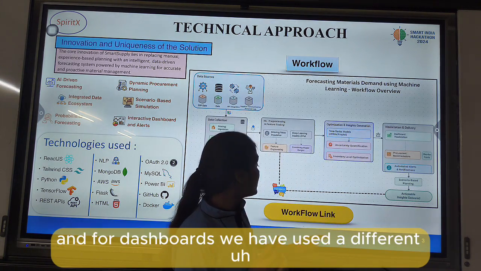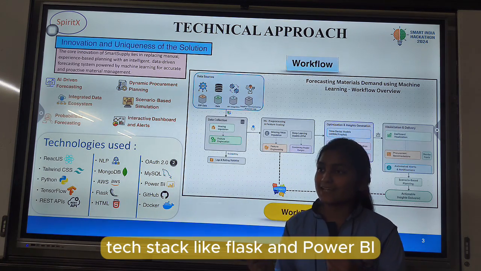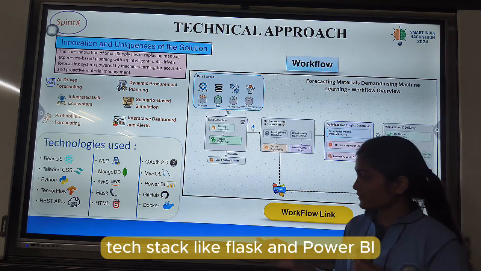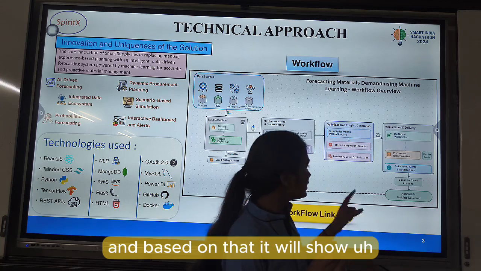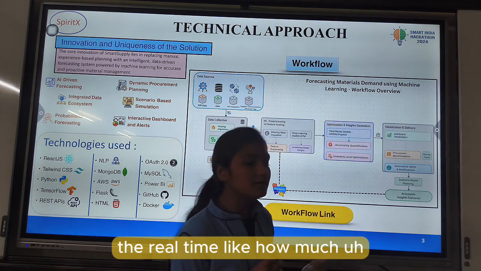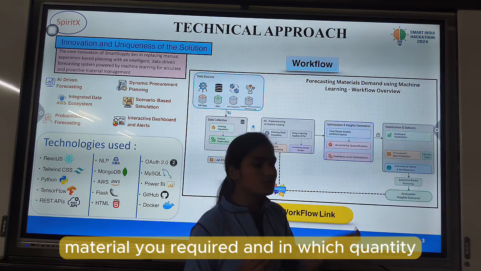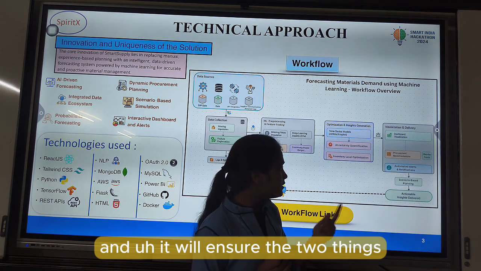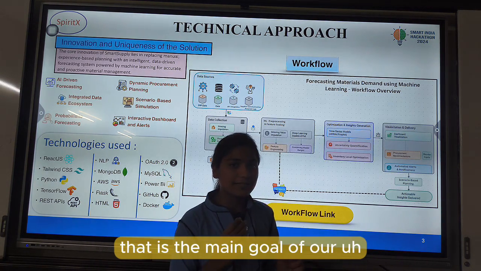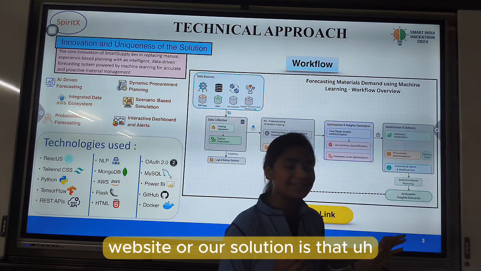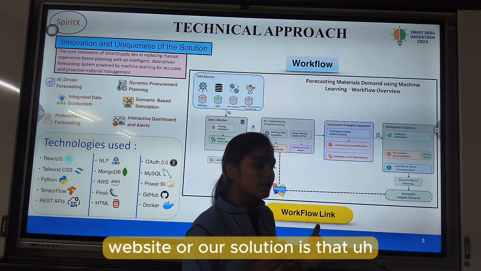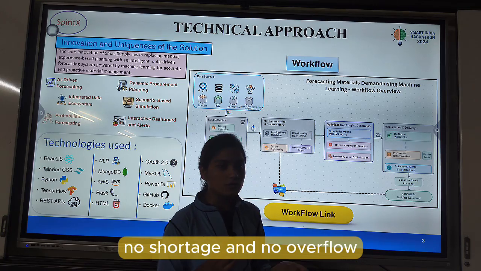For dashboards we have used tech stack like Flask and Power BI, and based on that it will show in real time how much material you require and in which quantity, and it will ensure two things, which is the main goal of our solution: no shortage and no overflow.